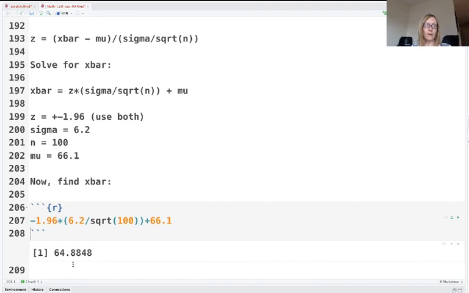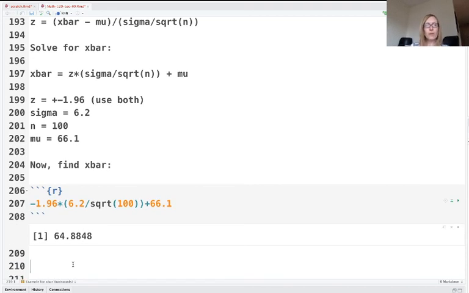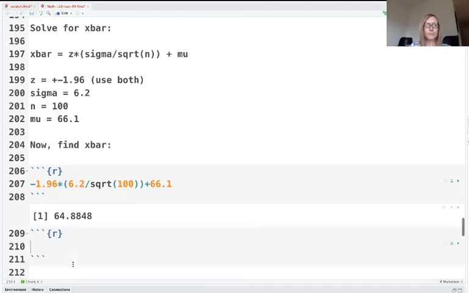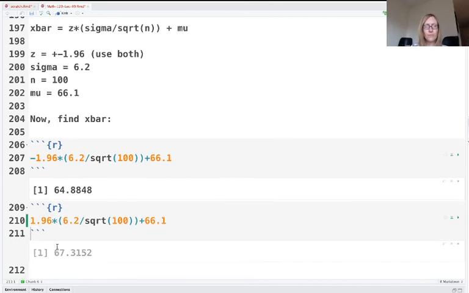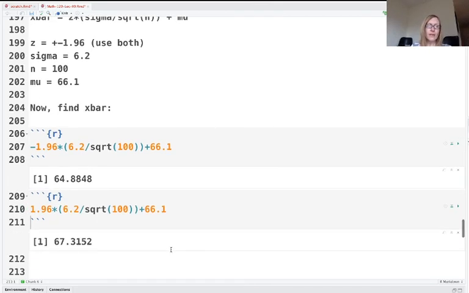That gives me a lower bound of 64.88. For the upper one, it's exactly the same stuff, but it's positive 1.96 because it's the one that's on the other side of the curve. So I run it and I get that number.